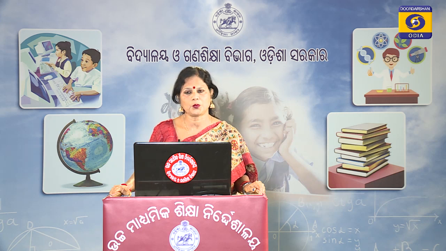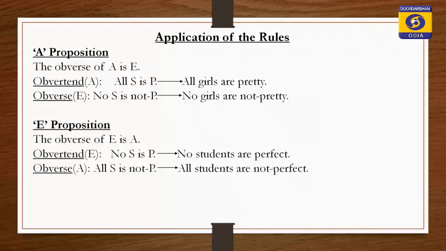E distributes both subject and predicate. So, E is averted to A proposition. Concrete example, no students are perfect, therefore, all students are not dash perfect. So, E is averted to A.